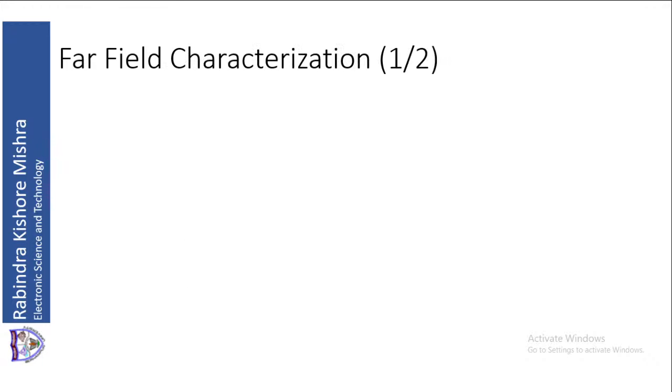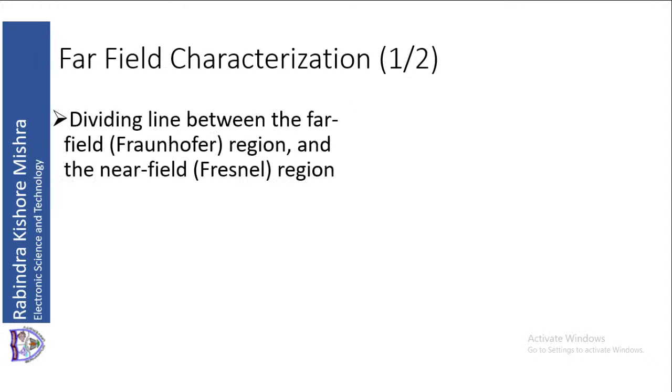Now let us try to characterize the far field. When we are in the far field, what will happen? I will find out the dividing line between the far field, which is called the Fraunhofer zone in diffraction, and the near field, which is called the Fresnel region. So two regions are there, far field region and near field region, or Fraunhofer region and Fresnel region.